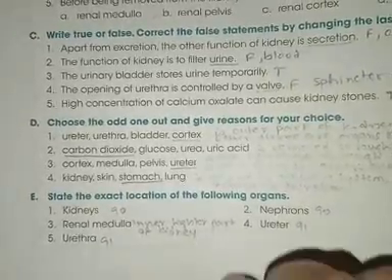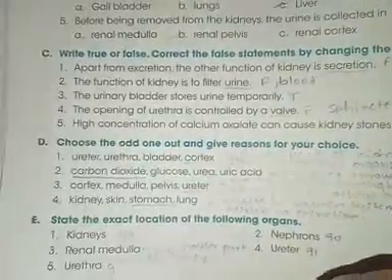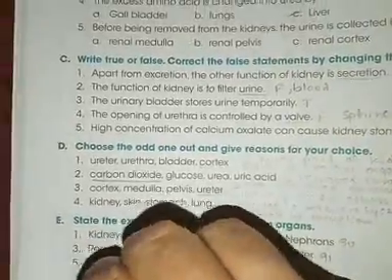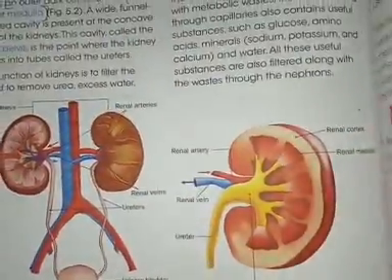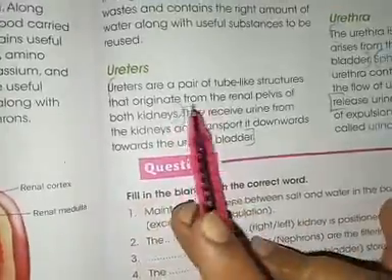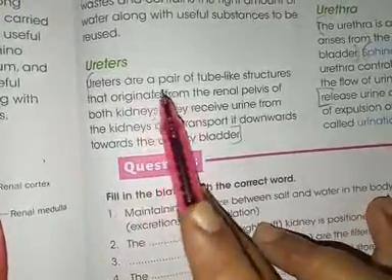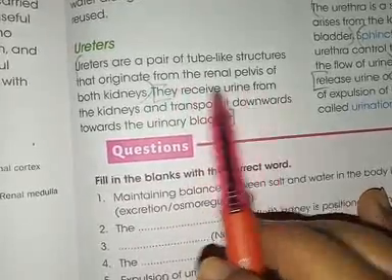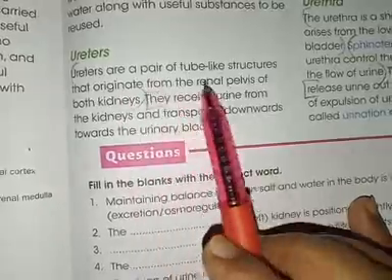Next, ureter. Go to page number 91 and then we will be discussing about the urethra also. Here page number 91. We are having ureter. Ureters are a pair of tube-like structures that originate from the renal pelvis of both kidneys. So what is the location? They originate from the renal pelvis of both the kidneys.